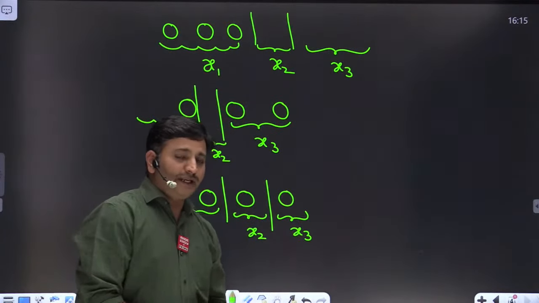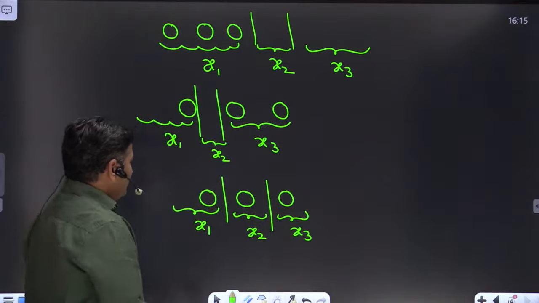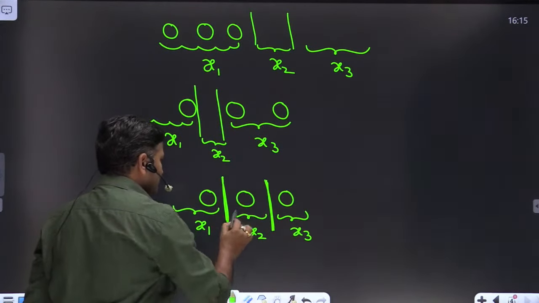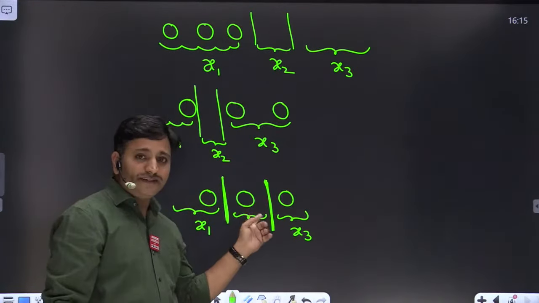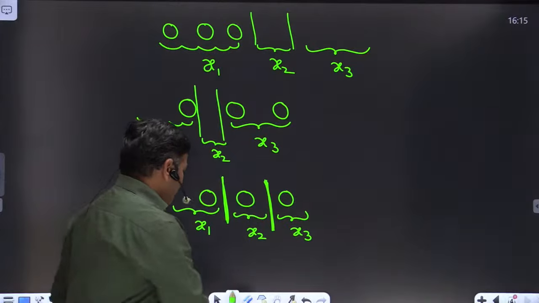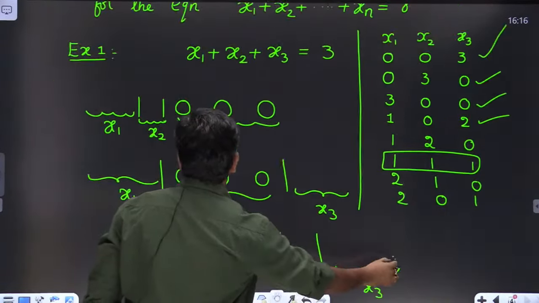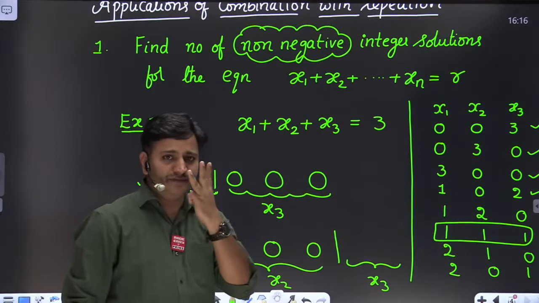So then how are you going to find the solution for this kind of problems? Very simple, friends. Here number of vertical lines is always 1 less than the number of variables. In this example, how many variables are we having? 3 variables.